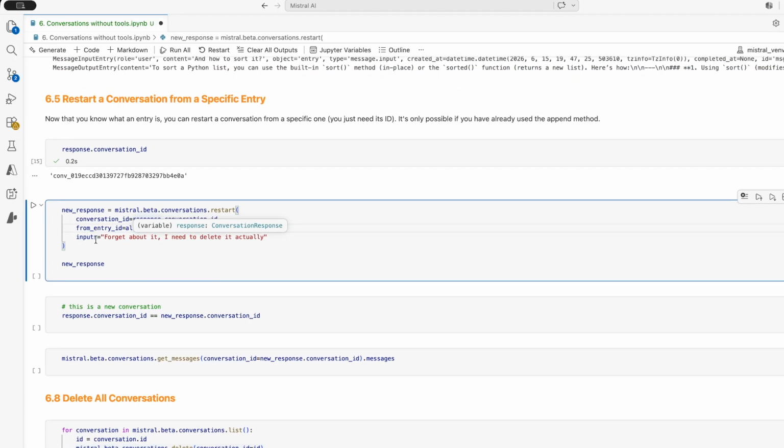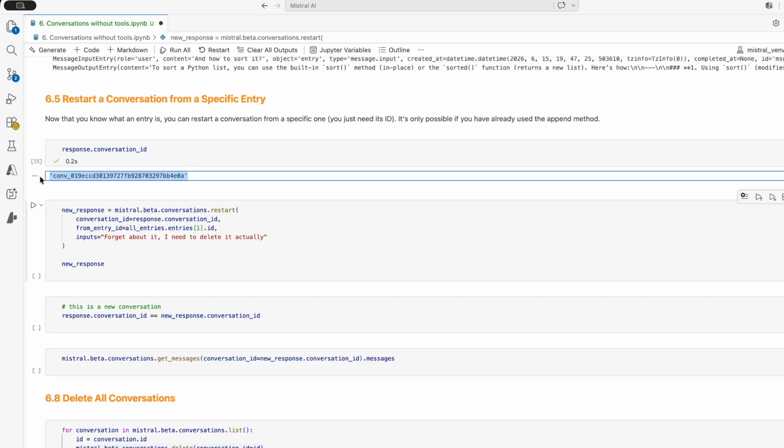After that, input, this is like when you append, you can just provide a string with the new question that you've got. Here I extracted what is currently my conversation ID, because originally when I recorded this video, I made a mistake in this part of the code. So I had to rerun the notebook, and I just wanted to let you know that the conversation ID that you see here is the current one, not the one that you see at the beginning of the video, but it still refers to the same conversation. I just had to rerun it a second time.